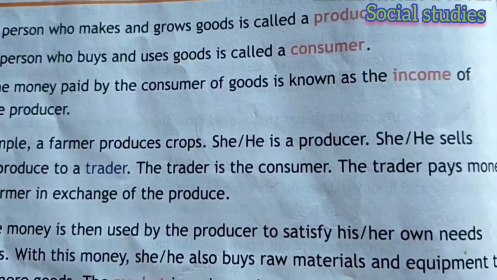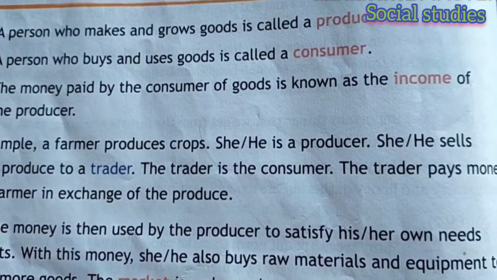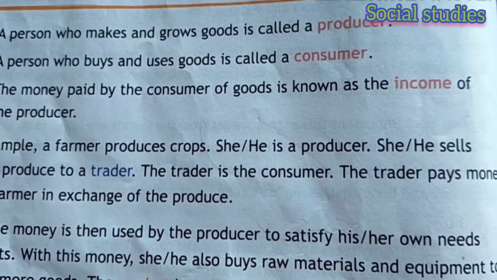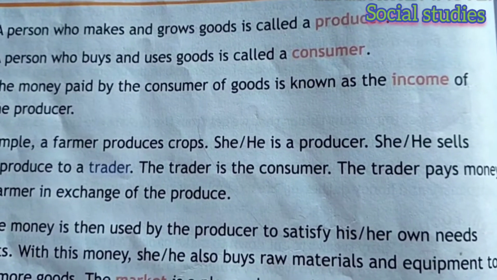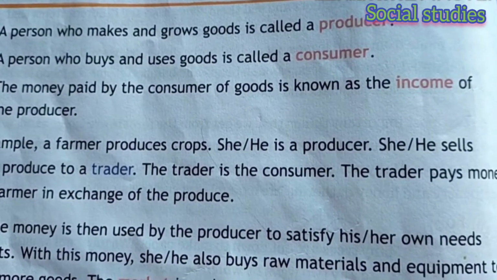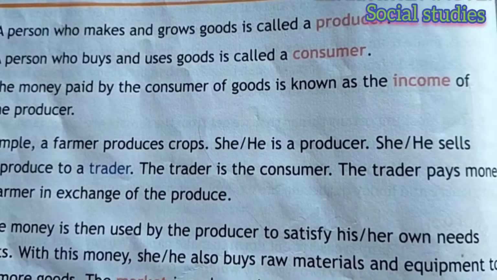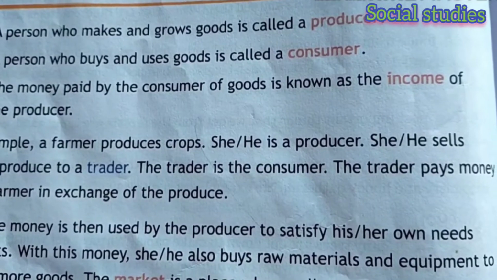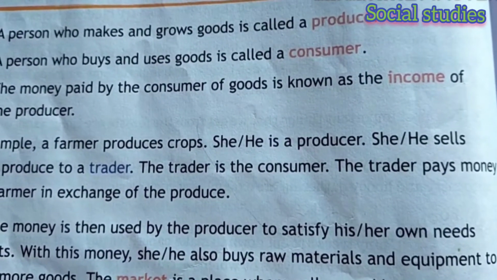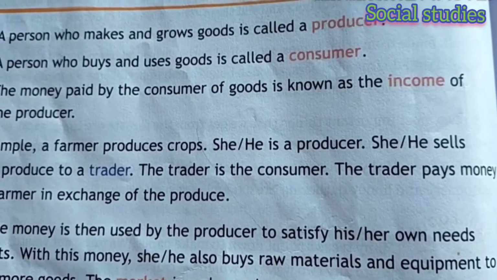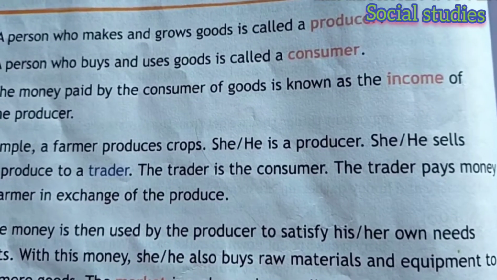The person who makes or grows the goods is called a producer, and the person who buys and uses goods is called a consumer. So who are producers? The person who makes and grows goods. And who are consumers? The person who buys or uses goods.